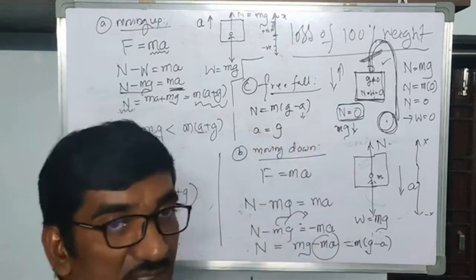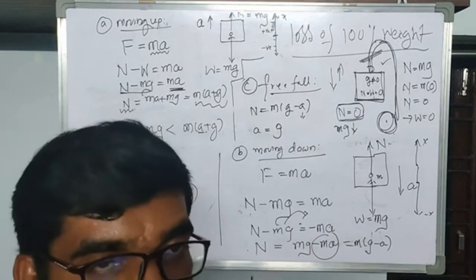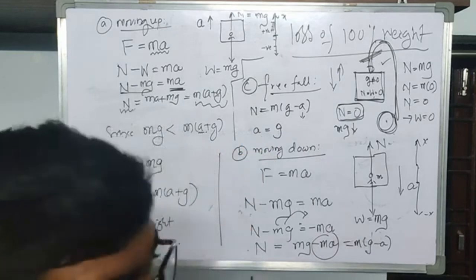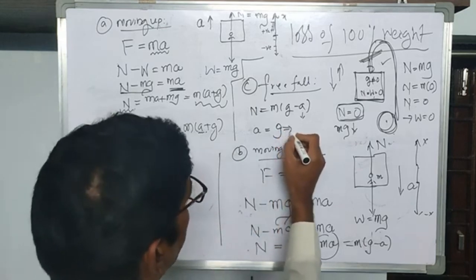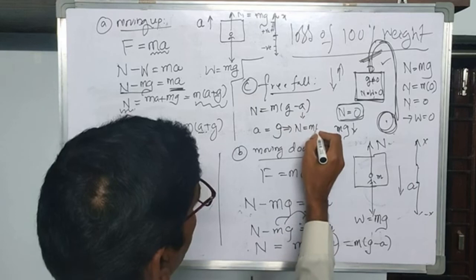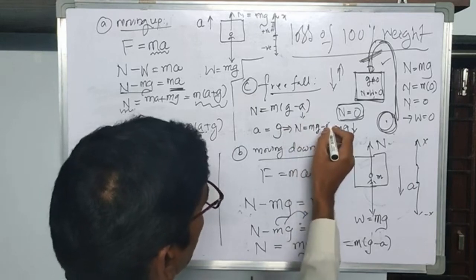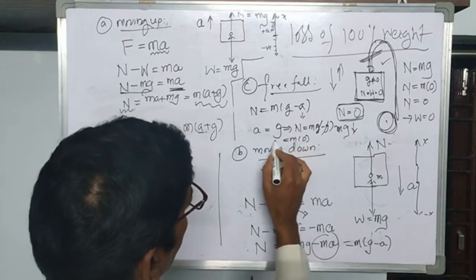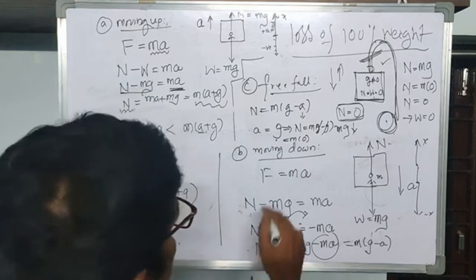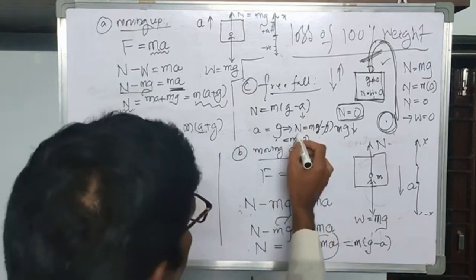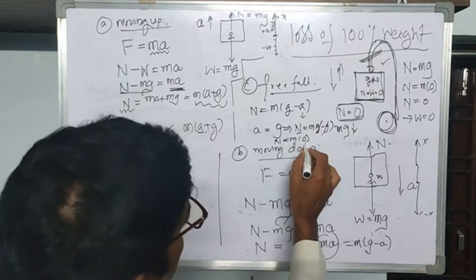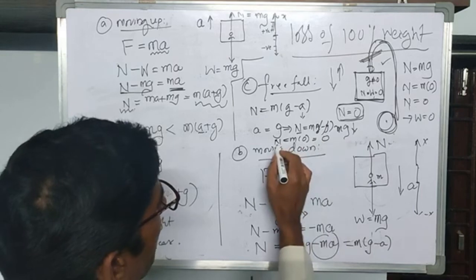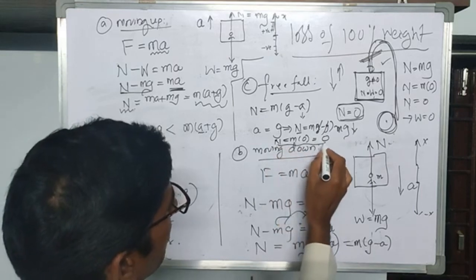Now in this case, the acceleration of the body is becoming equal to the acceleration due to gravity. So whenever you put this condition here, you are going to get mg minus, what is a? It is also g. So g cancels. Now you are going to get m into 0. Okay. What is your normal reaction now? N is equal to m into 0. So here you are getting N equal to 0. Your normal reaction is taking the value of zero.